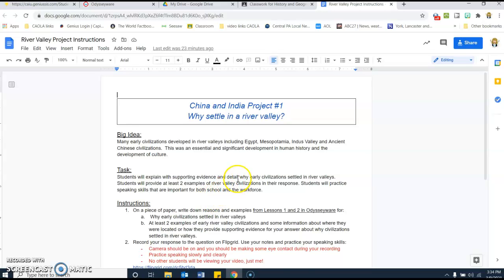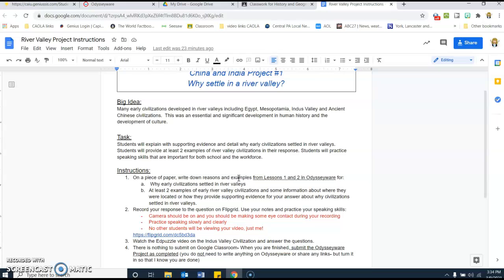What I'd like for you to do is, on a little piece of scrap paper, like a notebook piece of paper or whatever, go back to lessons 1 and 2 in Odysseyware. They were the lessons that you were supposed to have completed last week. You are going to skim back through them a little bit and write down some reasons for why early civilizations settled in river valleys. What was it about river valleys that made people want to first settle there and build civilizations?